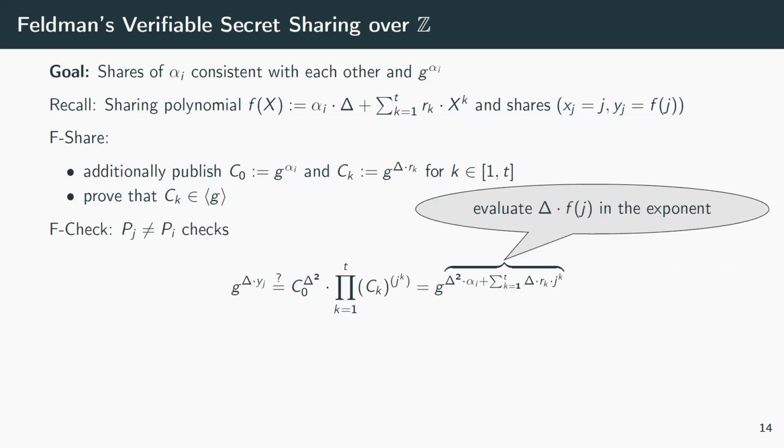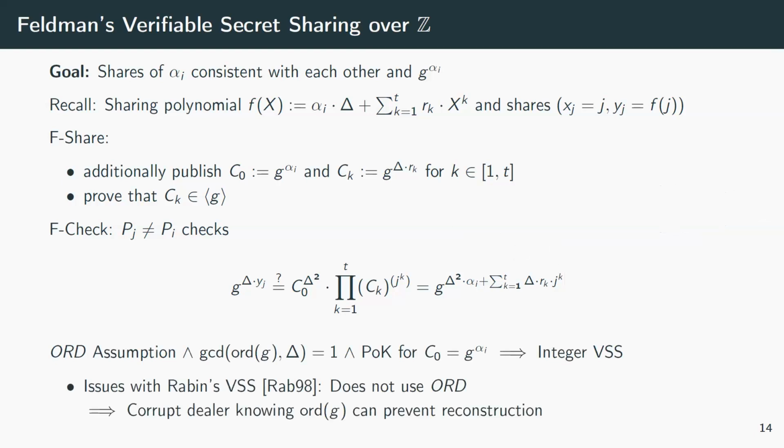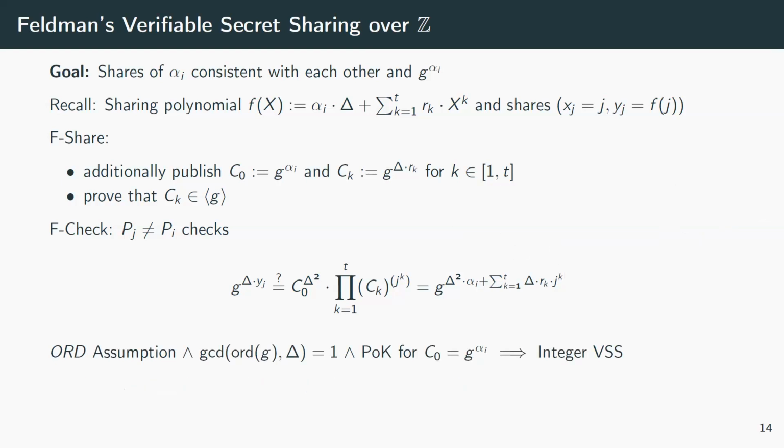Now, these commitments allow every receiving party to evaluate the polynomial in the exponent and make sure that their point lies in this polynomial. And assuming the unknown order assumption and that this constant is co-prime with the order, and that we have a proof of knowledge for C0, we get an integer verifiable secret sharing scheme.